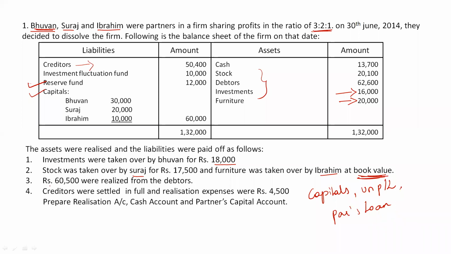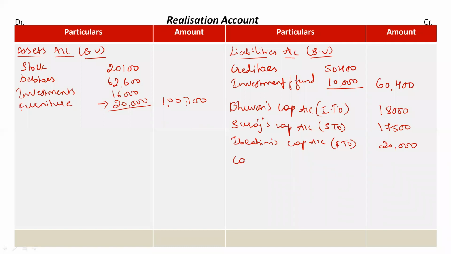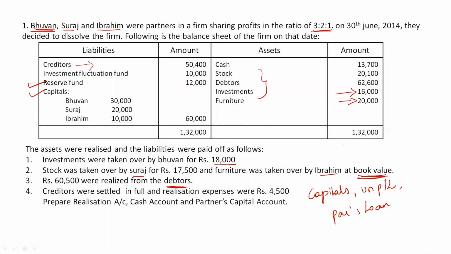Now rupees 60,500 were realized from debtors. Here they have not mentioned that debtors are taken over by any of the partners. Debtors are realized, so we will take it as cash account, in bracket debtors realized at rupees 60,500. Now come back to the question.